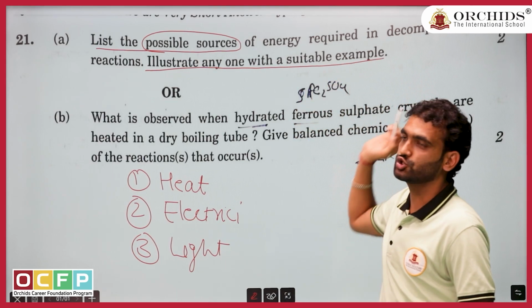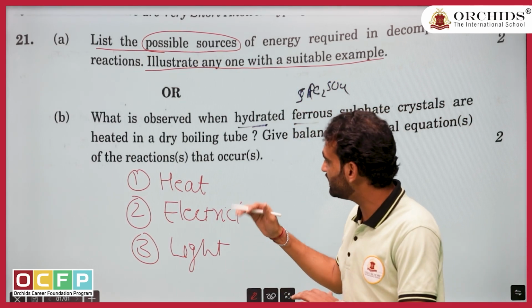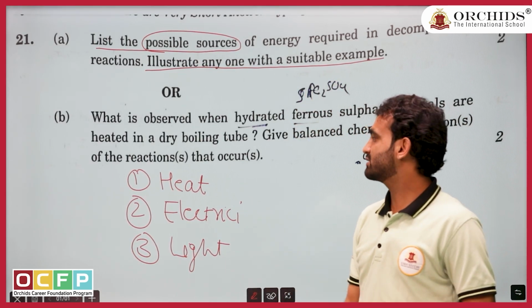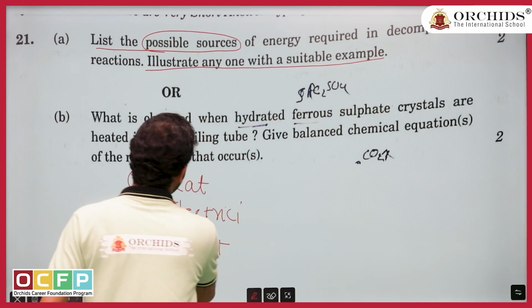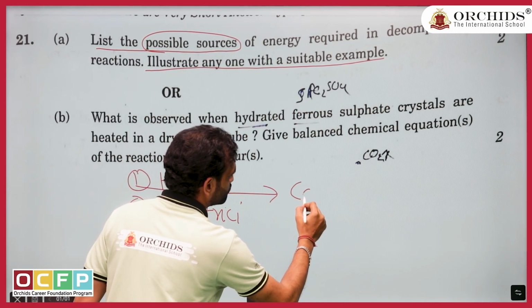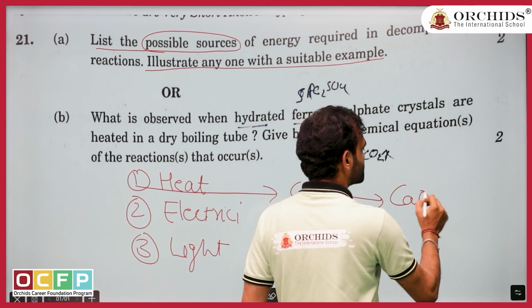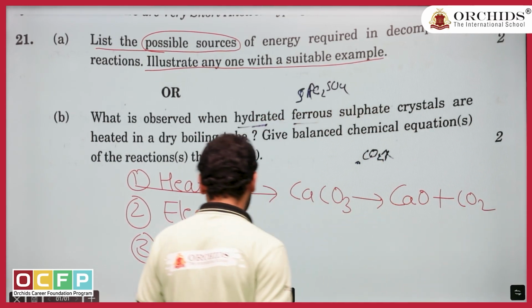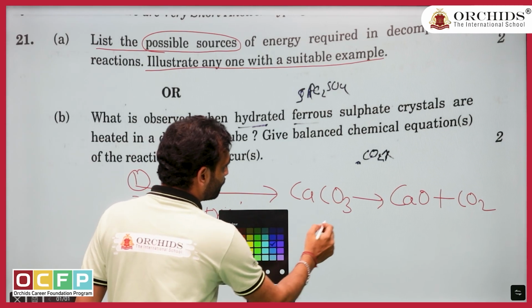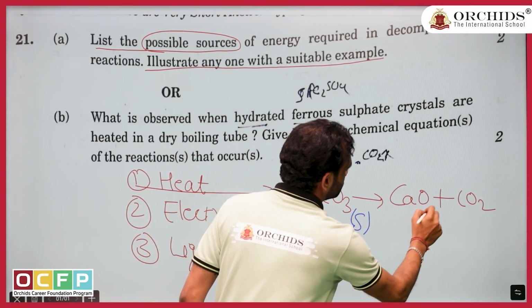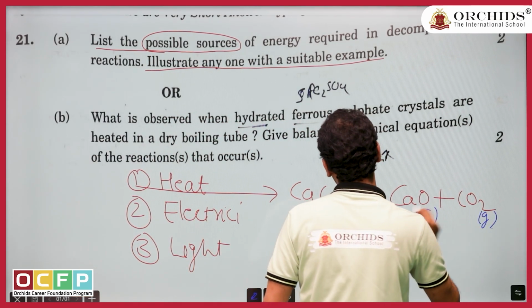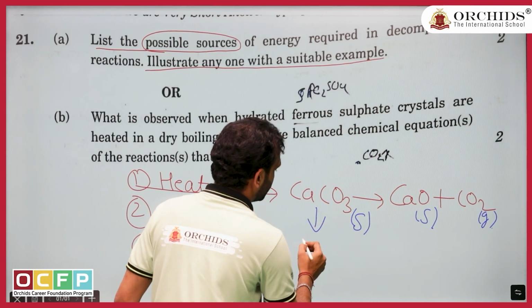Illustrate any one with a suitable example. You can explain any one of them. So suppose I am taking heat. The simplest example is calcium carbonate giving calcium oxide plus carbon dioxide. But make sure you don't forget to write their states.